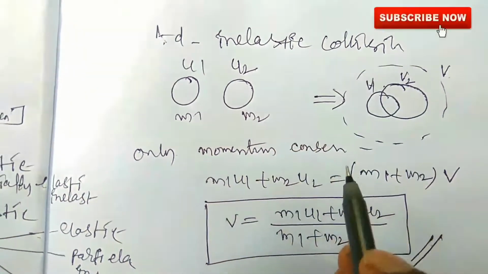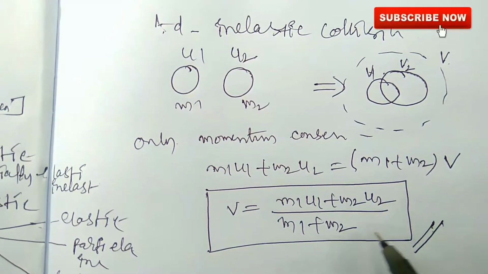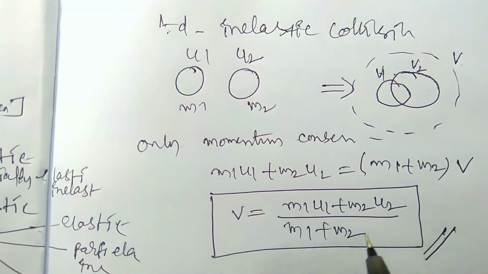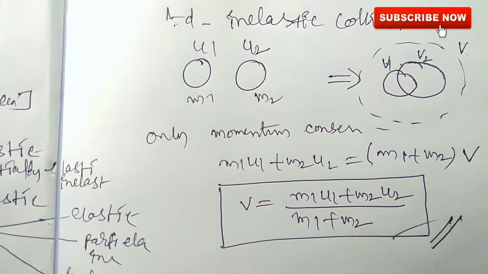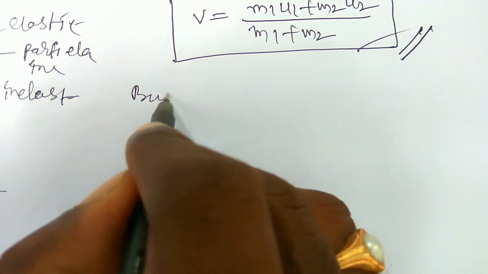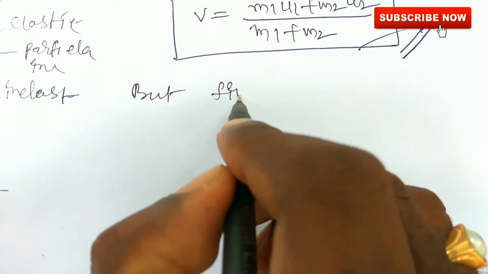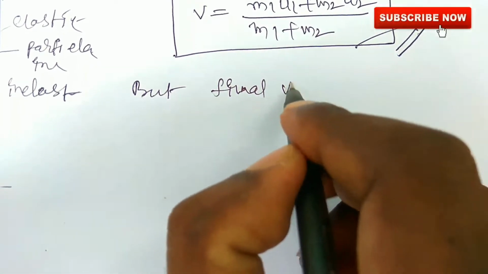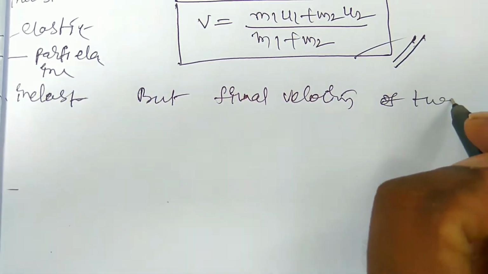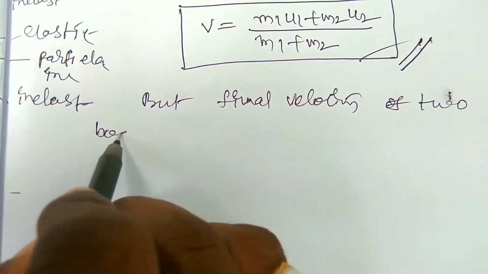Just be clear on the values: if two bodies are participating in an inelastic collision, to find the final velocity you have to use this formula. Then you can get the answer, right? But the final velocities of the two bodies in the elastic collision.